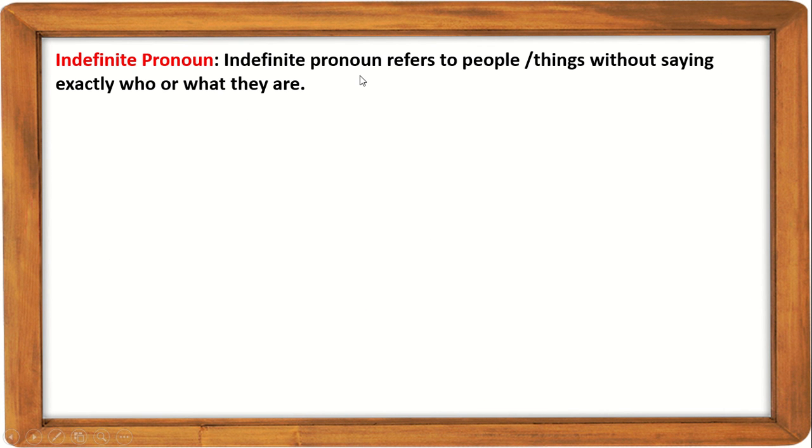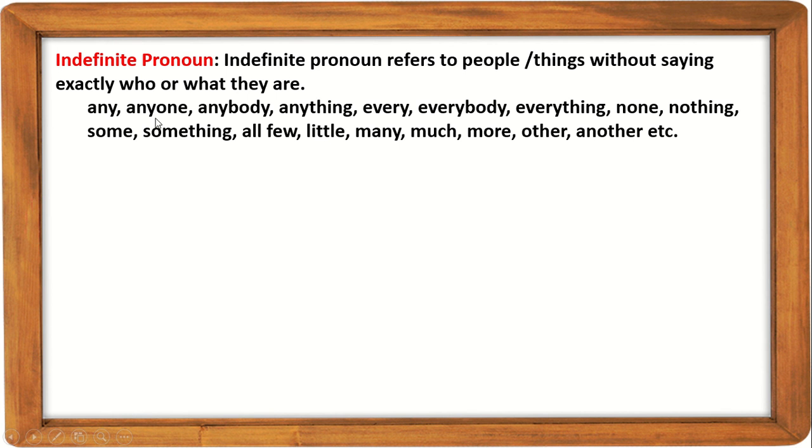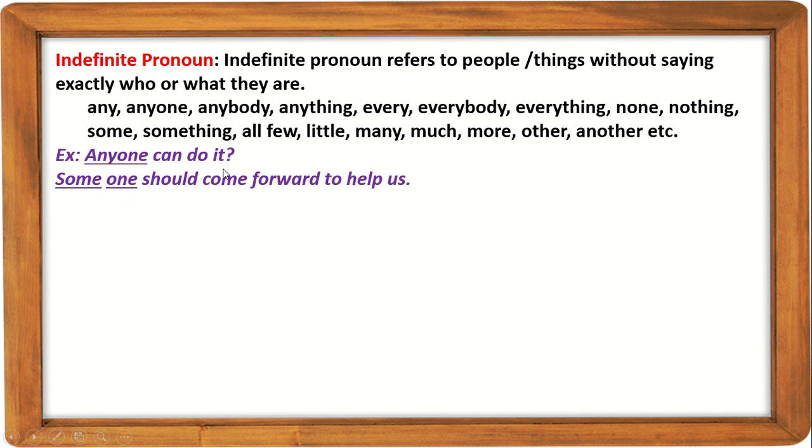Next comes indefinite pronoun. Indefinite pronoun refers to people or things without saying exactly who or what they are. Look, any, anyone, anybody, anything, everyone, everything, everybody, none, nothing, something, all, few, little, much, more, etc. all are indefinite pronouns. Look at the example. Anyone can do it. Someone should come forward to help us. So it does not indicate any definite person. For this it is called indefinite pronoun.